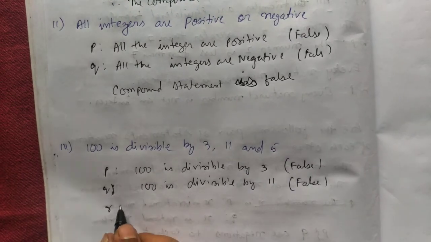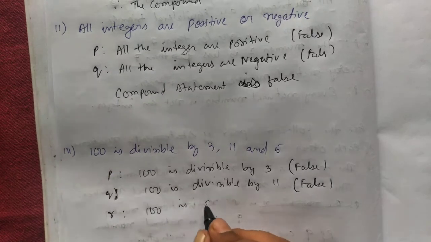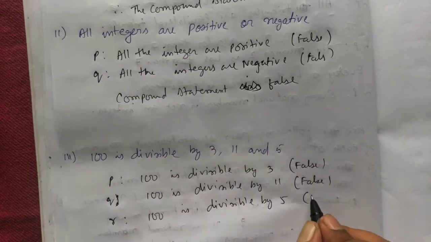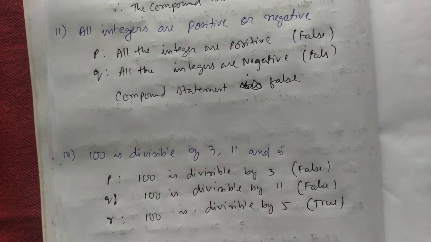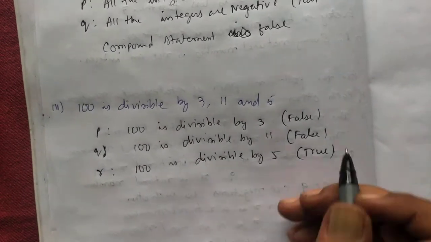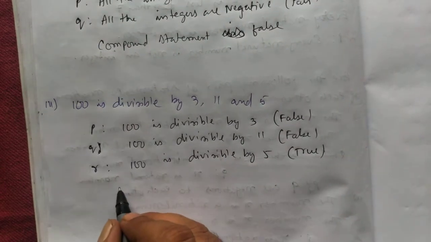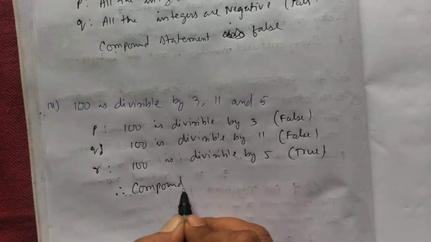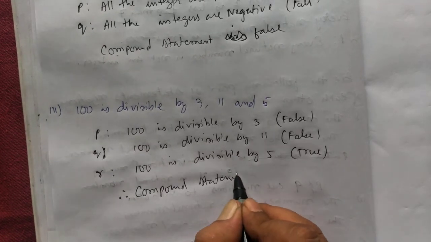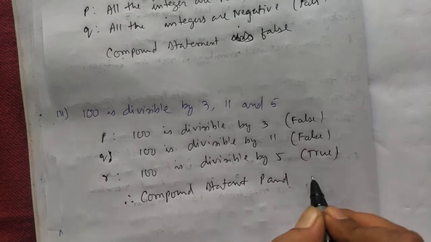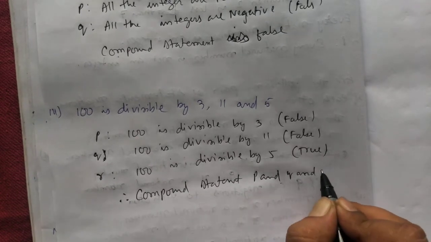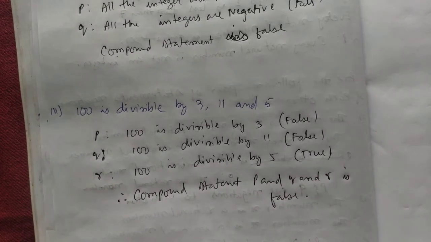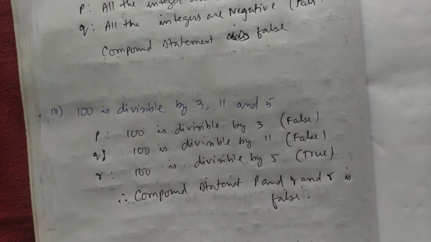And third, 100 is divisible by 5, which is true. So since it is coming false, false, true, therefore the compound statement P and Q and R is false. Okay, you can pause the video to write all the solutions. Thank you.